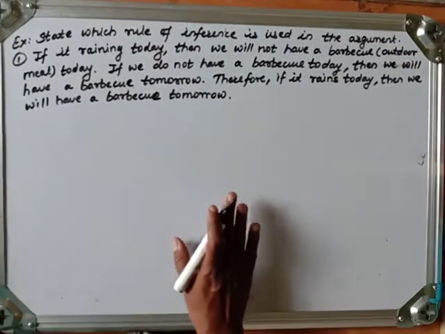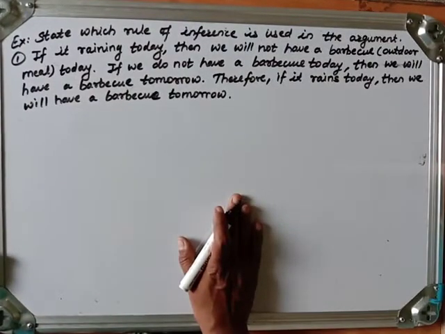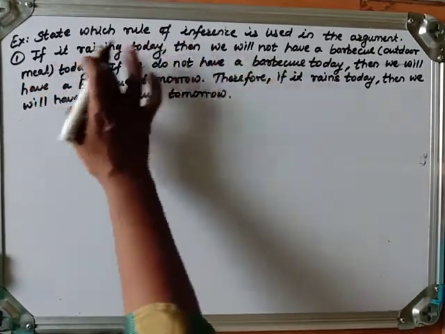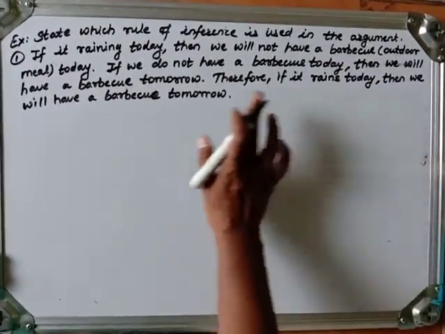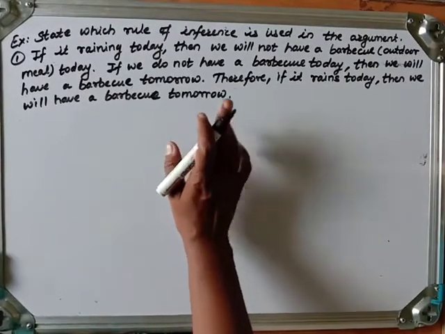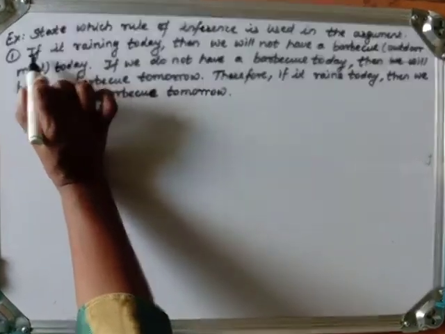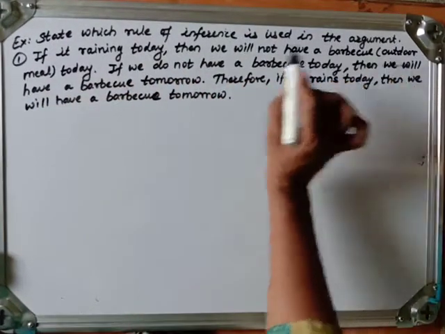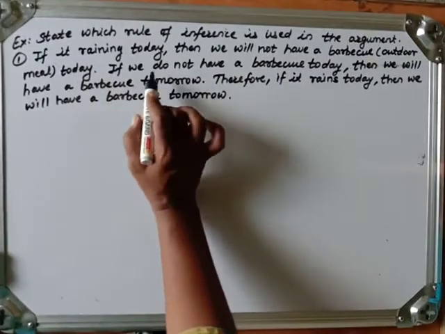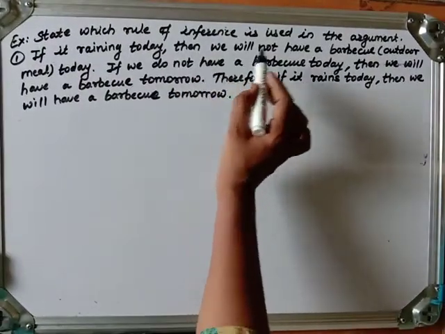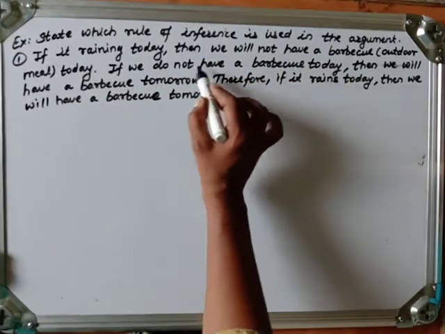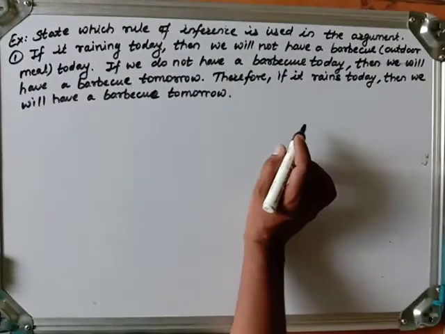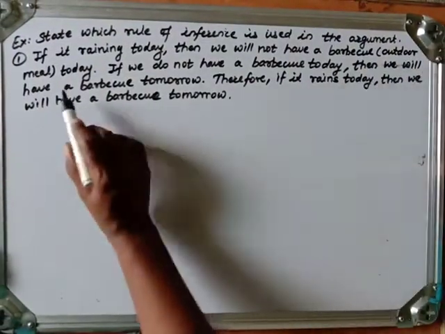Now, how will we check which rule of inference is used here? The statements before this "therefore" are our premises, and the statement after "therefore" is our conclusion. Let us see what we have here. If it is raining today, this is one statement. We will not have a barbecue today, this is another statement, and then we will have a barbecue tomorrow.